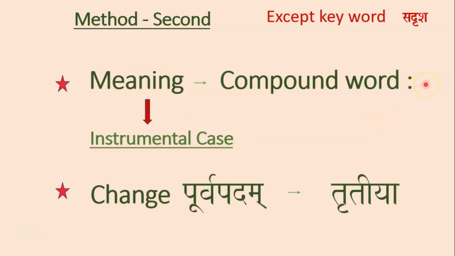Step number 2. See the meaning of the compound word, which should be the meaning of instrumental case, and then change Purvapadam into instrumental case. Well, let's see these two methods through some examples.